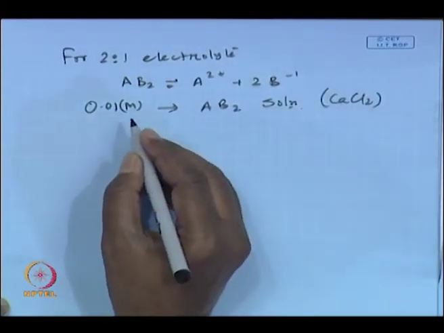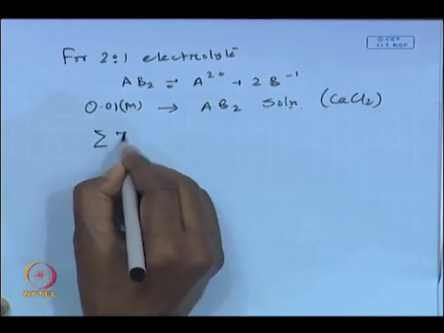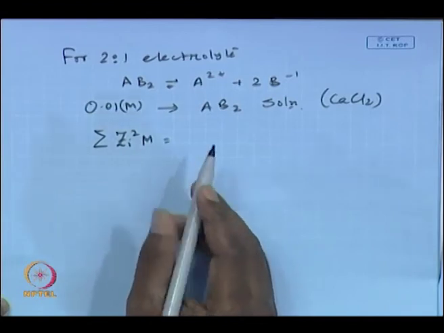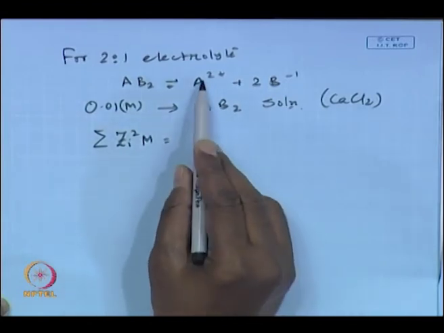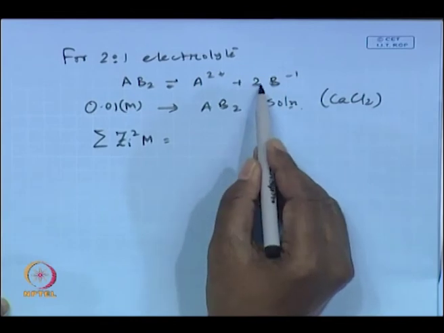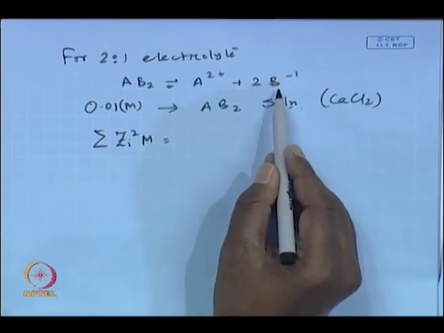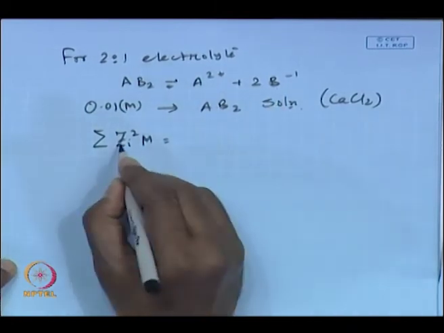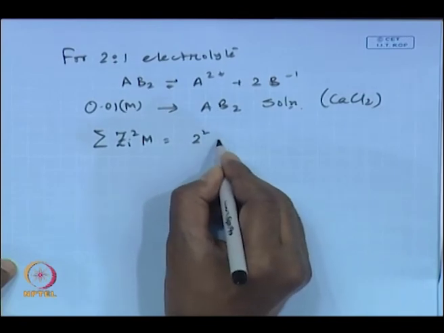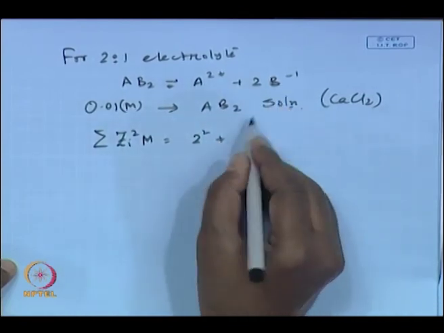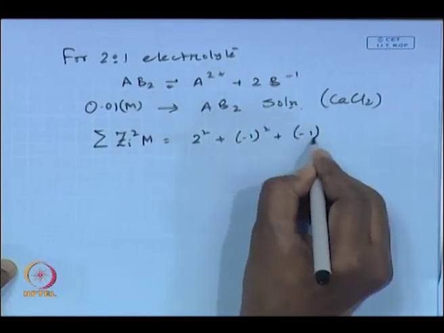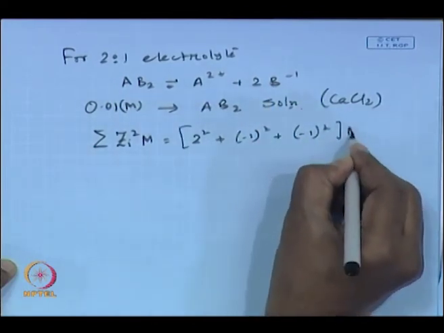Now, in this case, the summation Zi square m will be having 3 terms, 3 parts. One will be for A, and there are 2 B's. So, one for A, another for 1B, another for the second B. Okay. So, you will be having 2 square. So, Zi square, it is 2 square plus minus 1 square for 1B, and there are 2 B. So, minus 1 square times m.